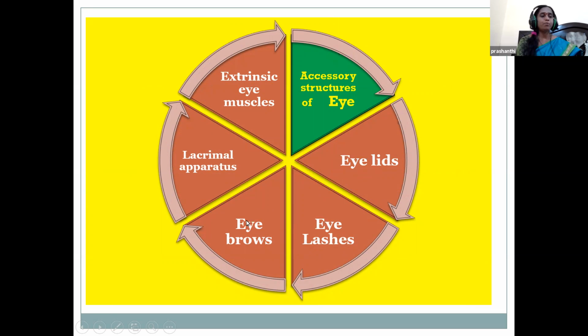Eyebrows protect the eyes by preventing perspiration from running down the forehead and into the eyes, causing irritation. The lacrimal apparatus consists of the lacrimal gland, which produces the tears and helps in lubricating and keeping our eyes always fresh.